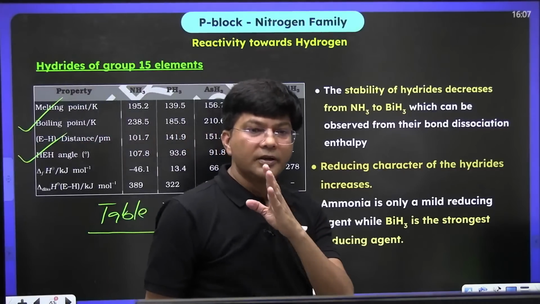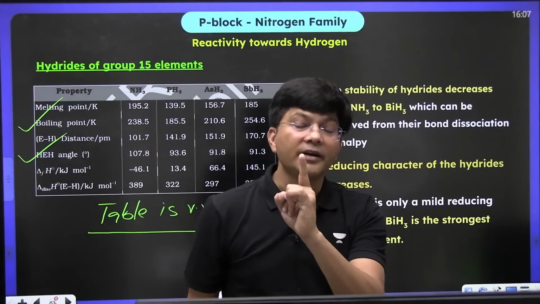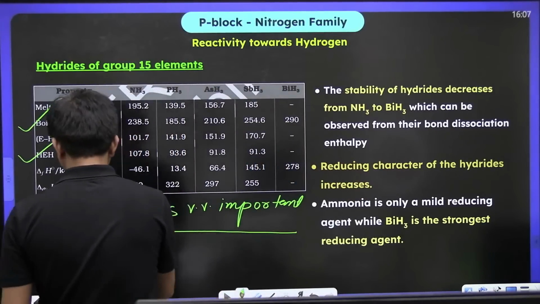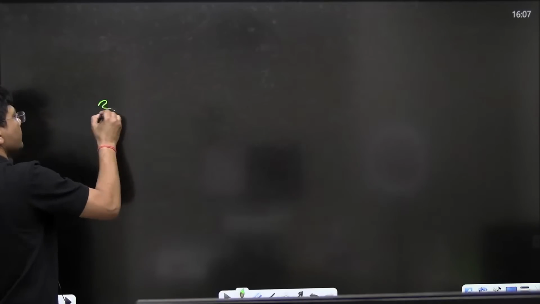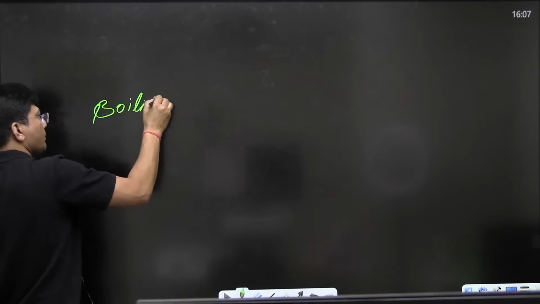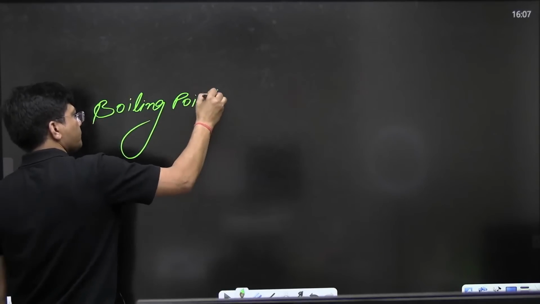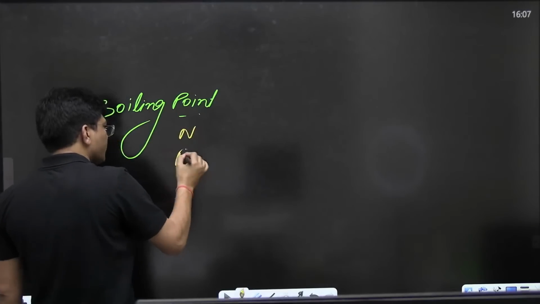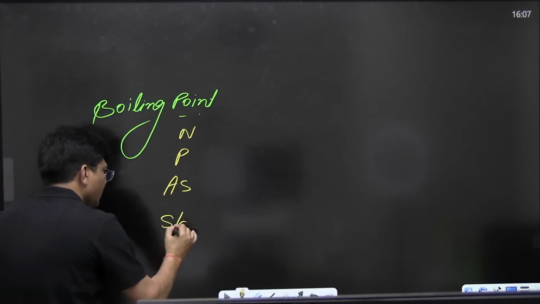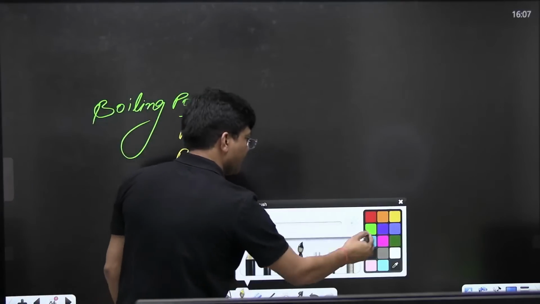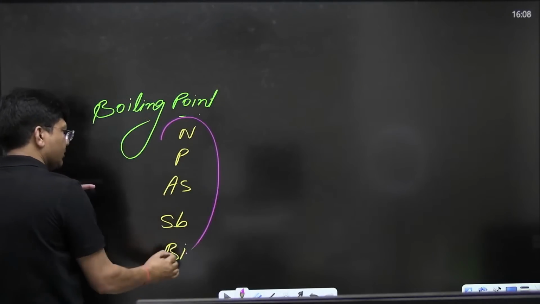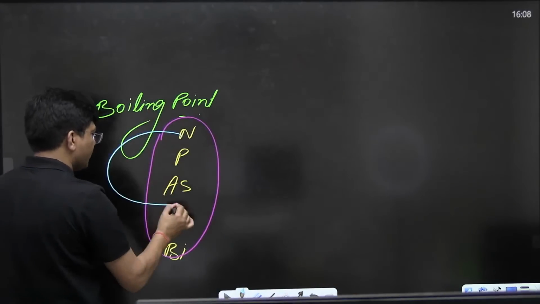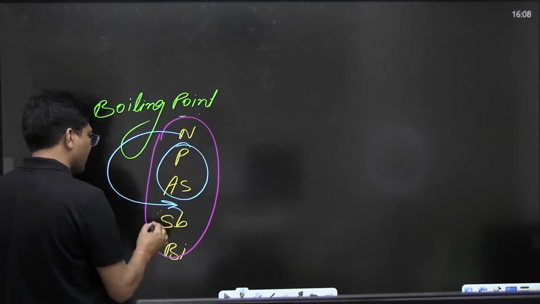Okay, I want to see what you want from my side. Boiling point. Just see, nitrogen, phosphorus, arsenic, antimony, bismuth. We have got 5 elements in total. Just bring this nitrogen and keep it over here in between phosphorus, arsenic, antimony and bismuth.